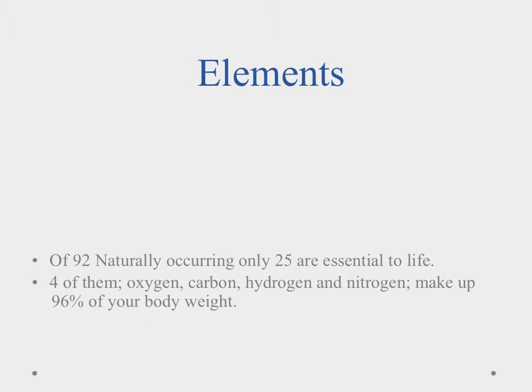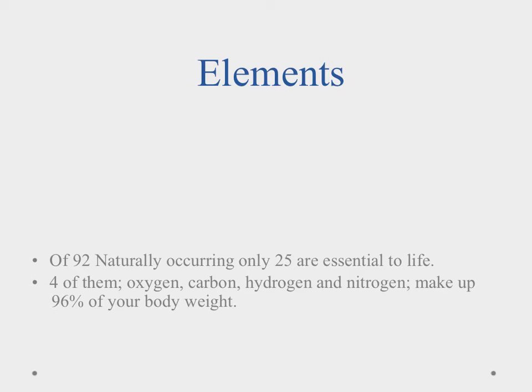Most matter is going to be made up of compounds of elements. However, some matter has only one kind of atom, and when it has only one kind of atom, those individual types of atoms are called elements. And each element is going to be different from every other element, and it can only be broken down to the size of about an atom. Anything smaller than that, and it will no longer be the element that we're talking about.